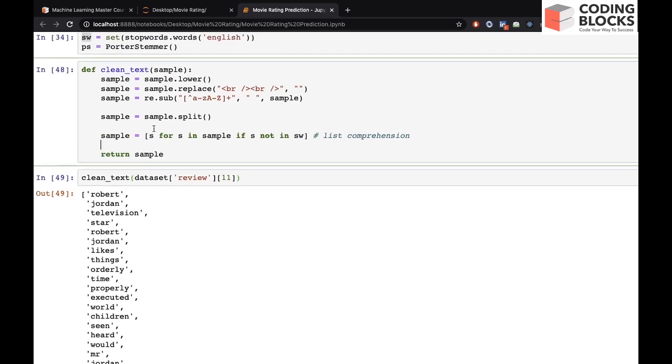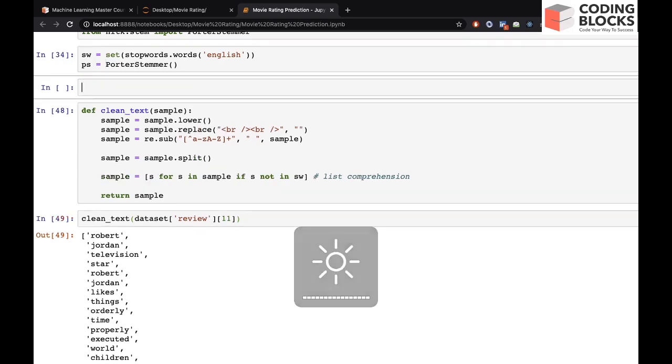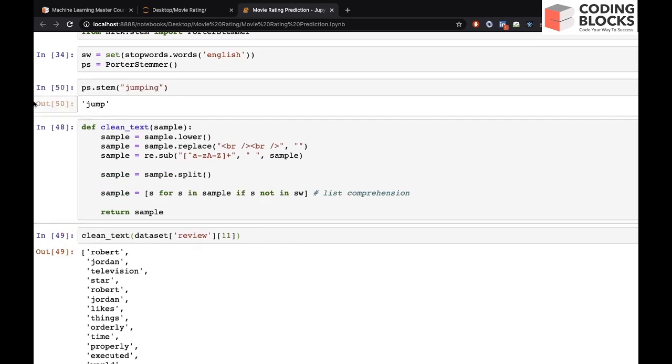One more thing is, we have this Porter stemmer object that can do stemming. For example, if I do ps.stem jumping, it will give jump. If I do jumped, it will convert to jump.